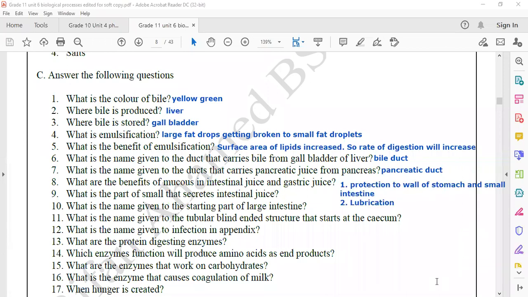What is the part of small intestine that secretes the intestinal juice? Intestinal juice is secreted by the duodenum.